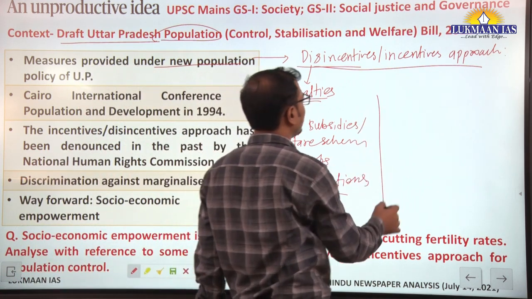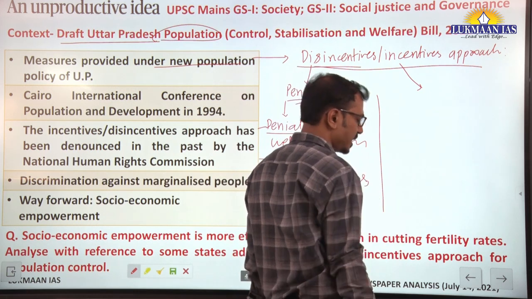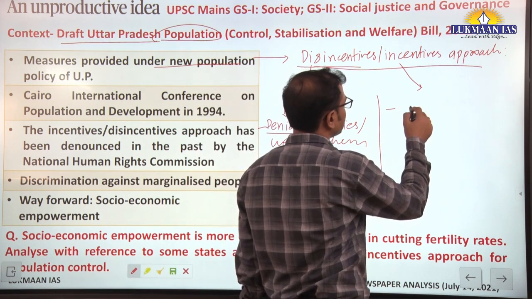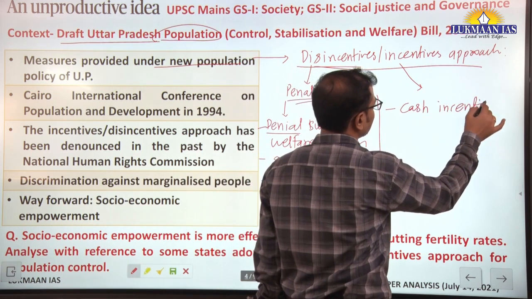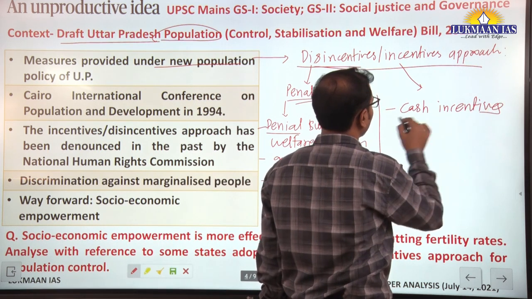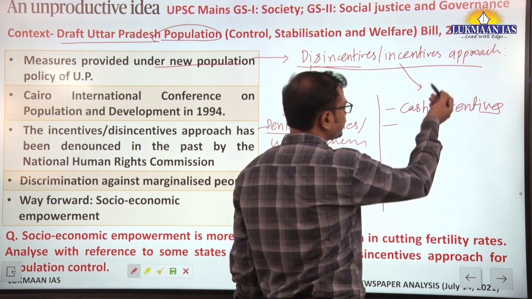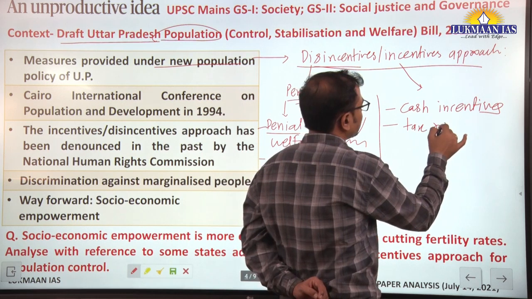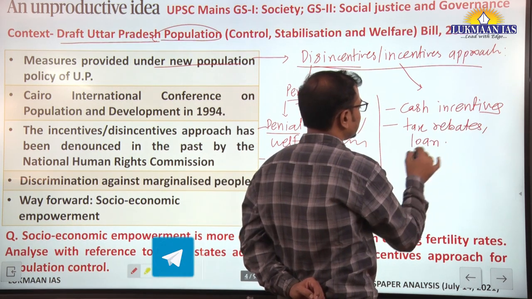Along with that, some incentives are also provided. Those having 1 child or 2 children are promoted through incentives like cash incentives through various government schemes, cash transfers. Along with that, tax rebates and subsidies in loans.